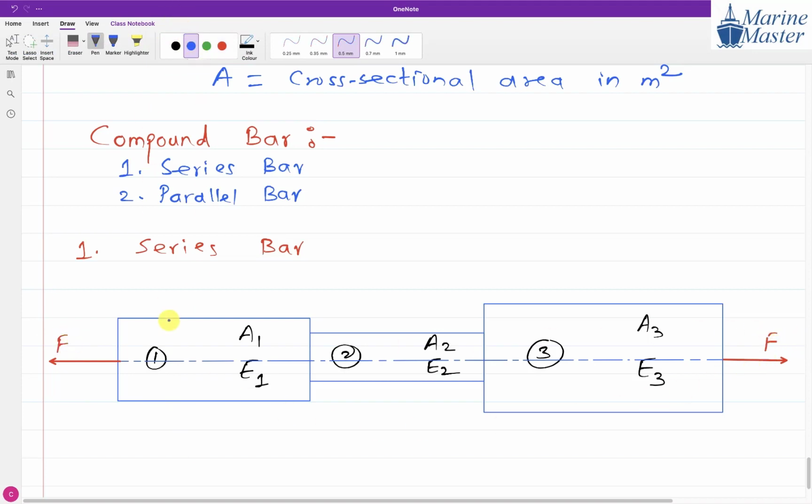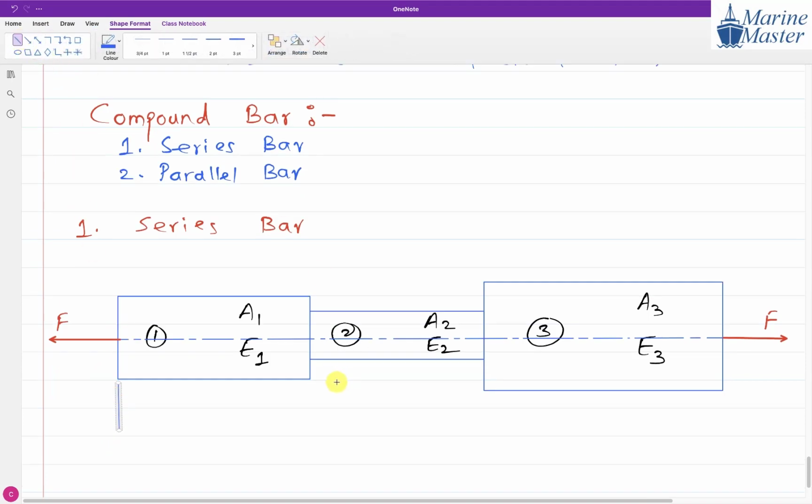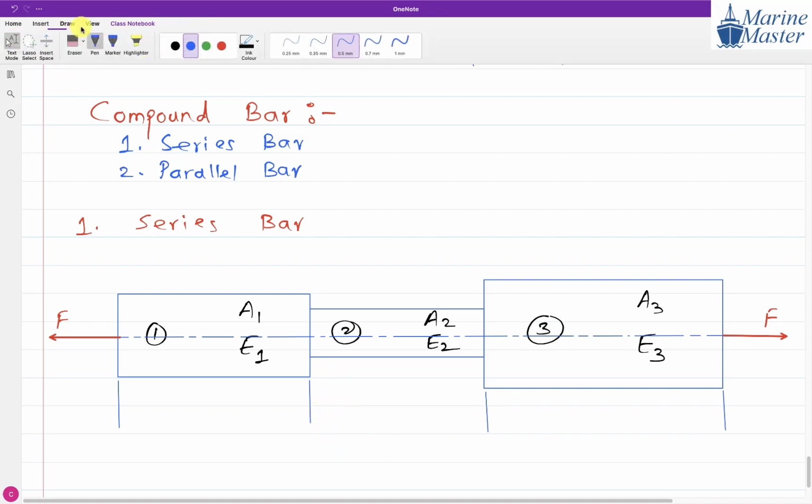Now here we have three parts, part 1, part 2 and part 3. I am going to show the length of each part. From this point I am going to draw one dotted line, from here also one dotted line, and from here also one dotted line. Have a little patience, guys.